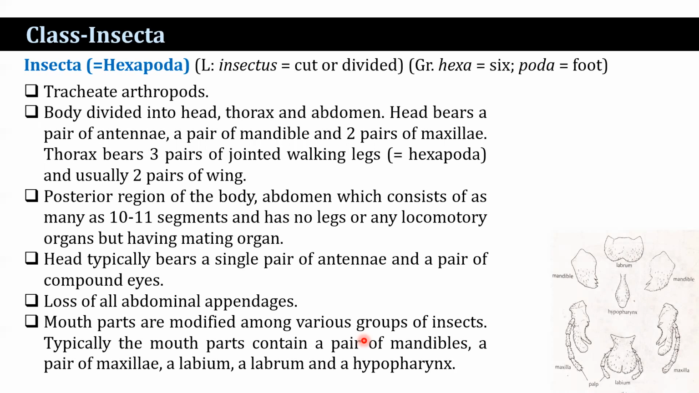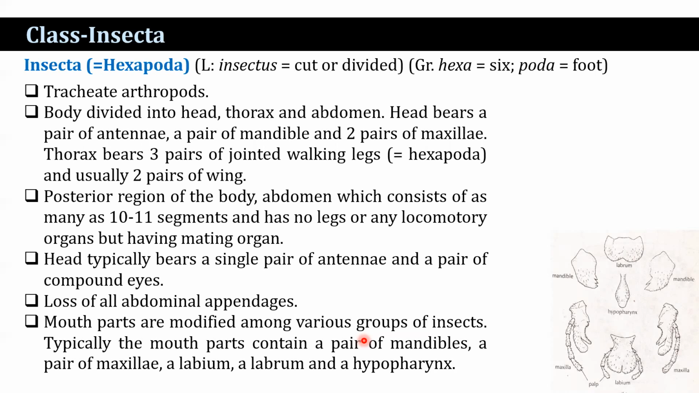Body divided into head, thorax, and abdomen. Head bears a pair of antennae, a pair of mandibles, and 2 pairs of maxillae. Thorax bears 3 pairs of jointed walking legs. So that's hexapoda, and usually 2 pairs of wings. Posterior region of the body, the abdomen, consists of as many as 10 to 11 segments and has no legs or any locomotory organs, but has mating organs.